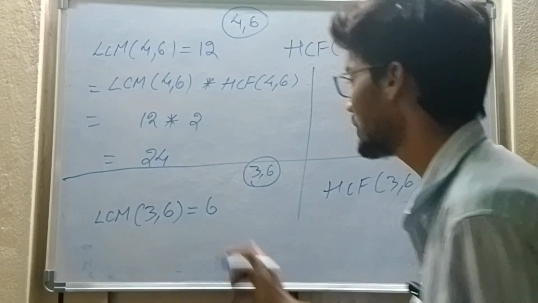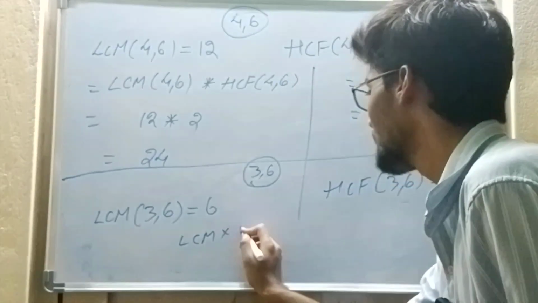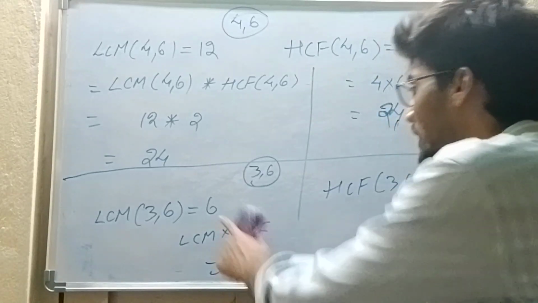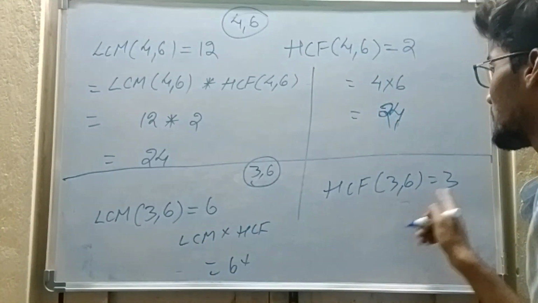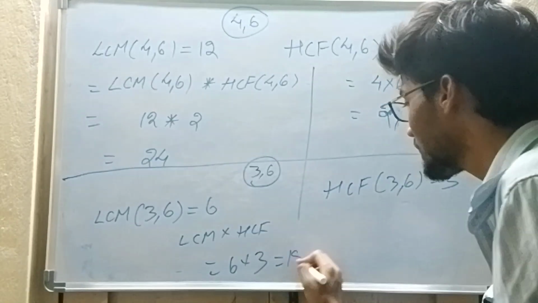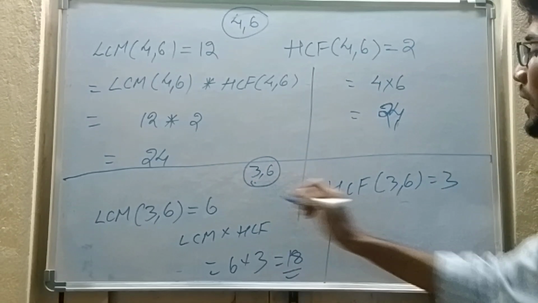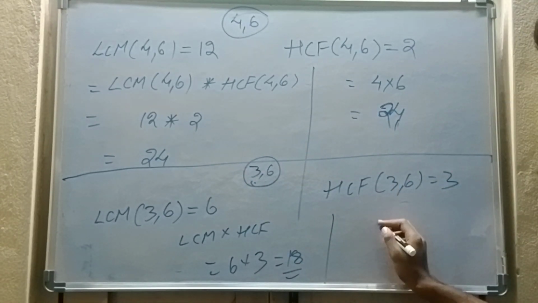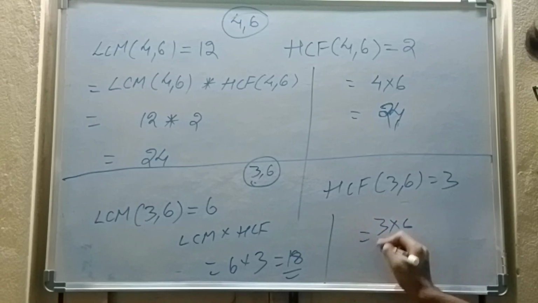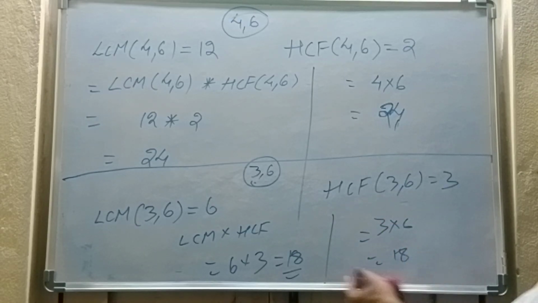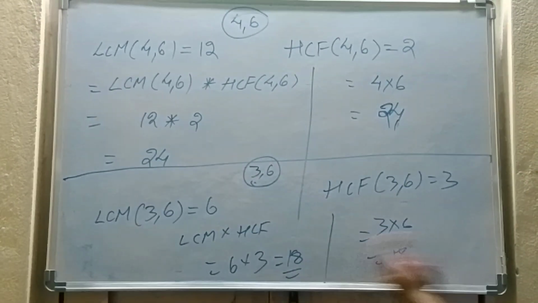Now I will multiply LCM into HCF. What is the LCM? 6. What is the HCF? 3. What is the answer that I got? 18. Now I will multiply the numbers. 3 into 6. What is the answer that I got? 18. Here also I am getting the same result.